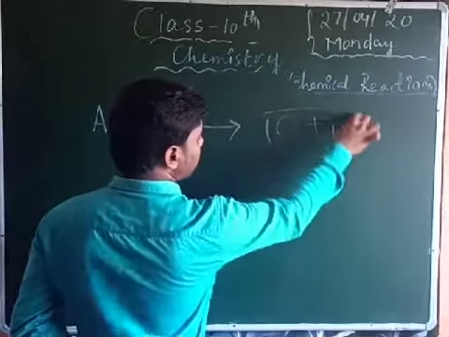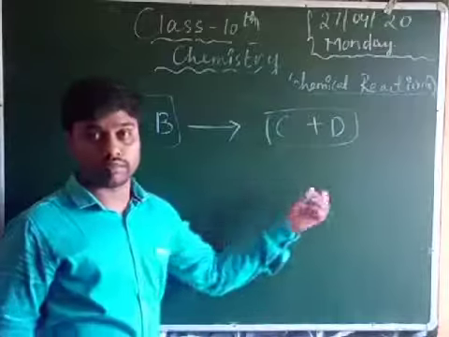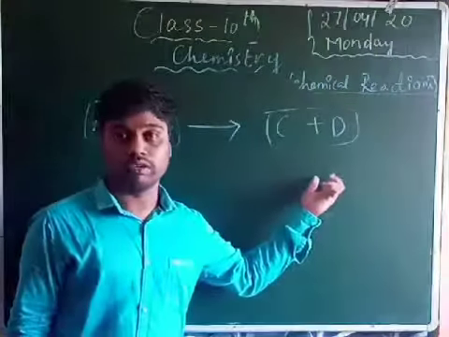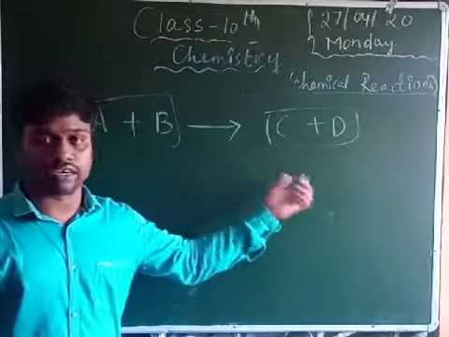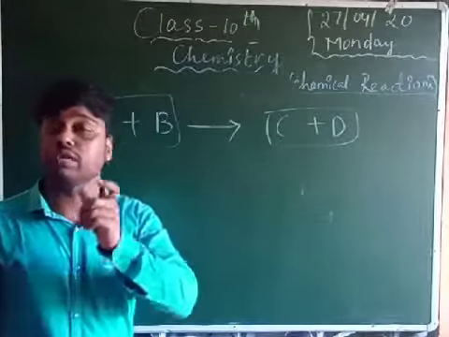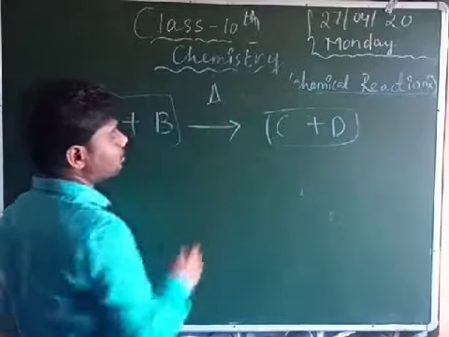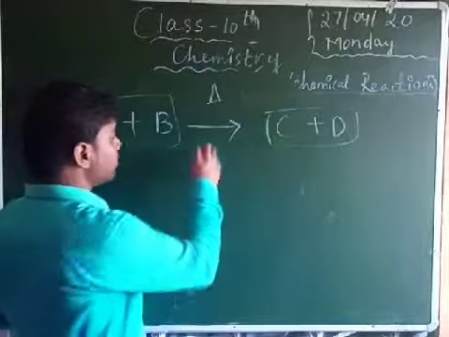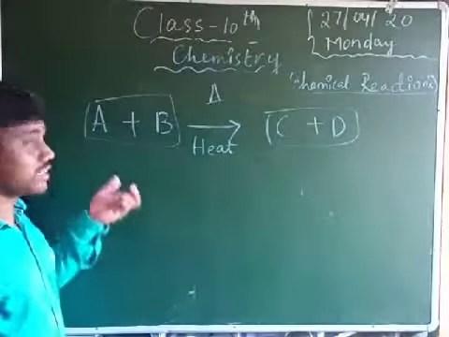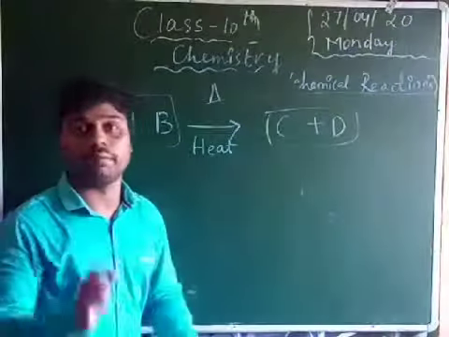Your new product is C plus D. These are two substances taken, and a new product came. The new product is not the same letters, but this is the process. It must and should be heated. This is the heat symbol, the triangle symbol is heat. These two substances must be heated, and then the new product comes. This total process is a chemical reaction.